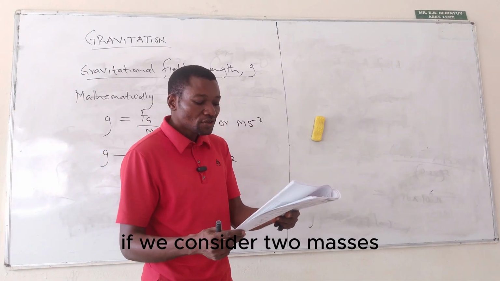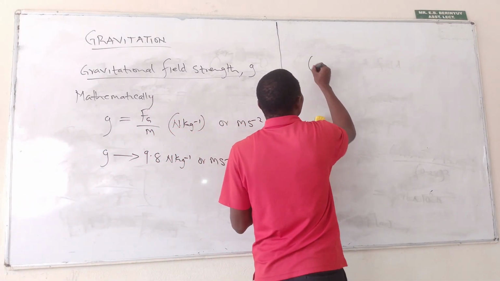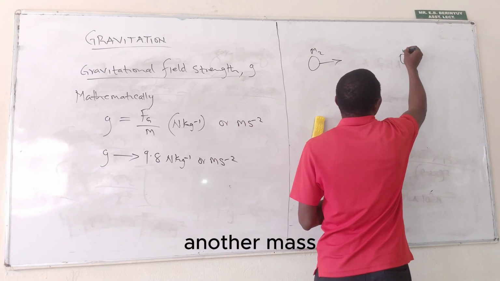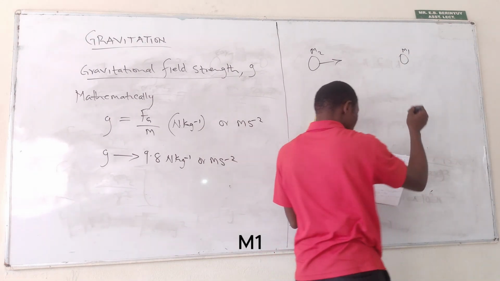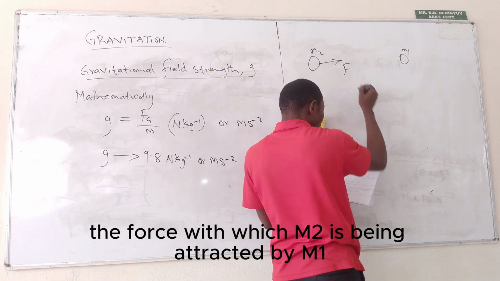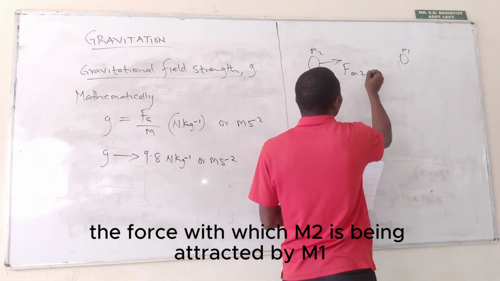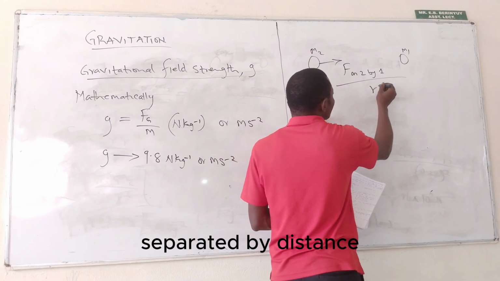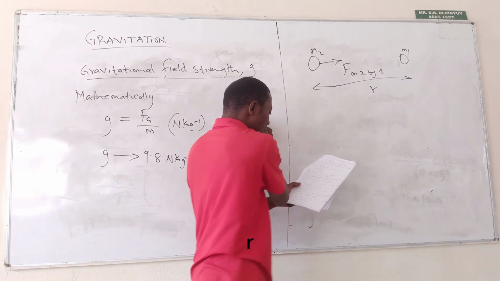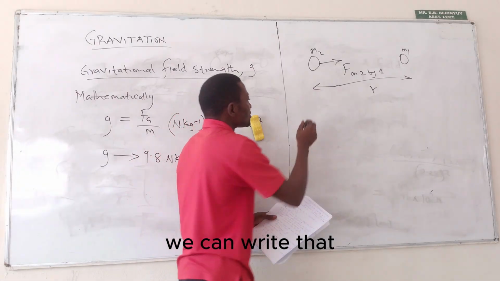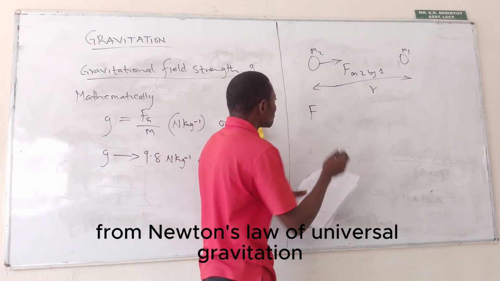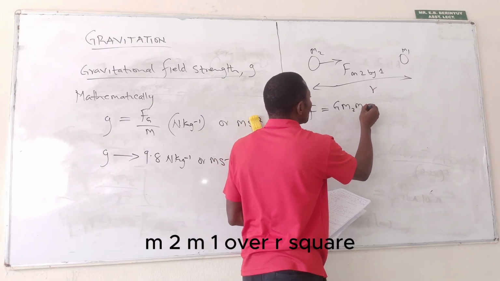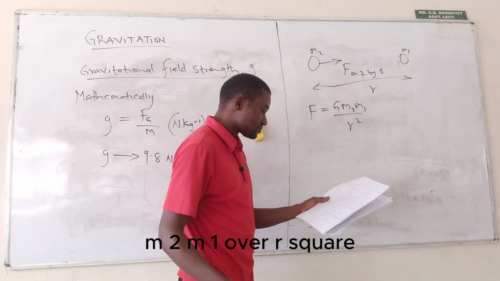Okay, if we consider two masses, let's say M2, another mass, M1, the force with which M2 is being attracted by M1, separated by distance R, we can write from Newton's law of universal gravitation that F equals G M2 M1 over R squared.